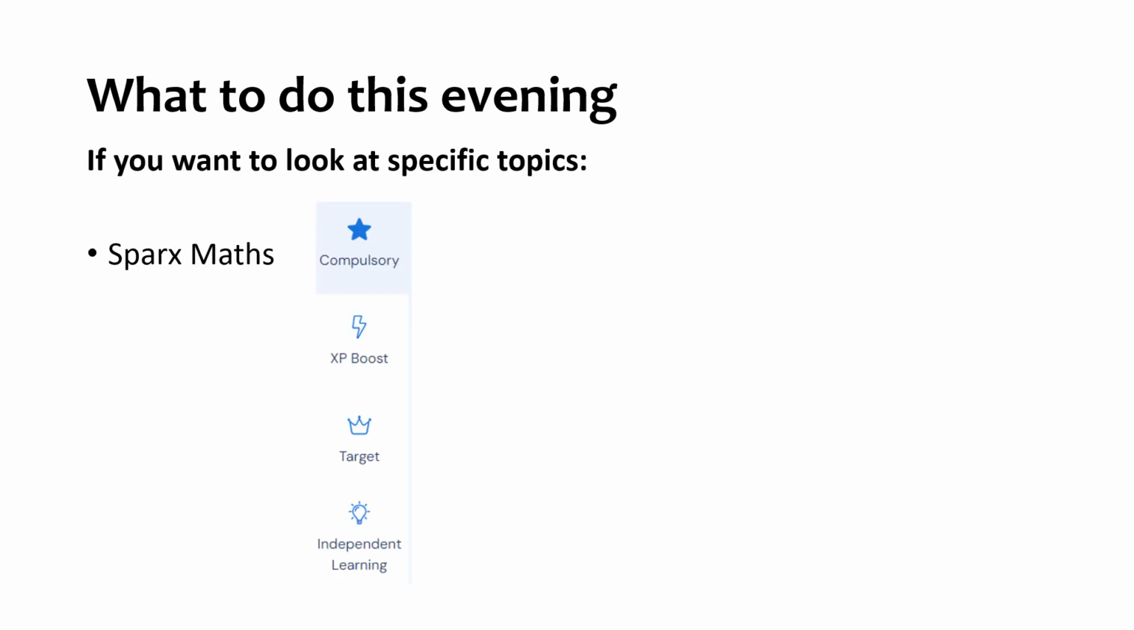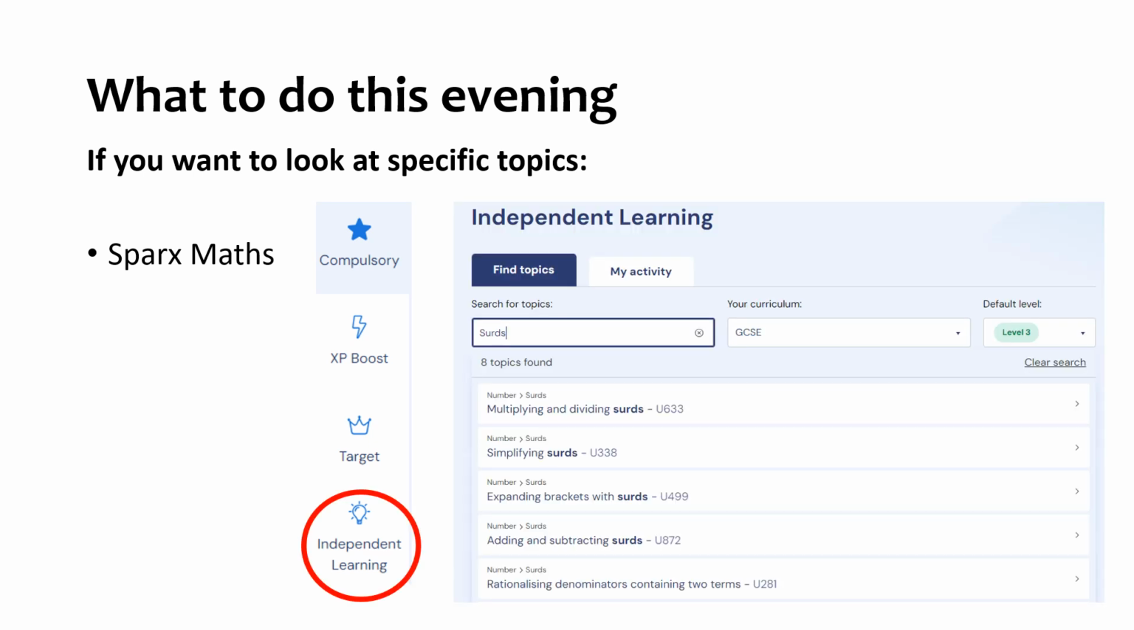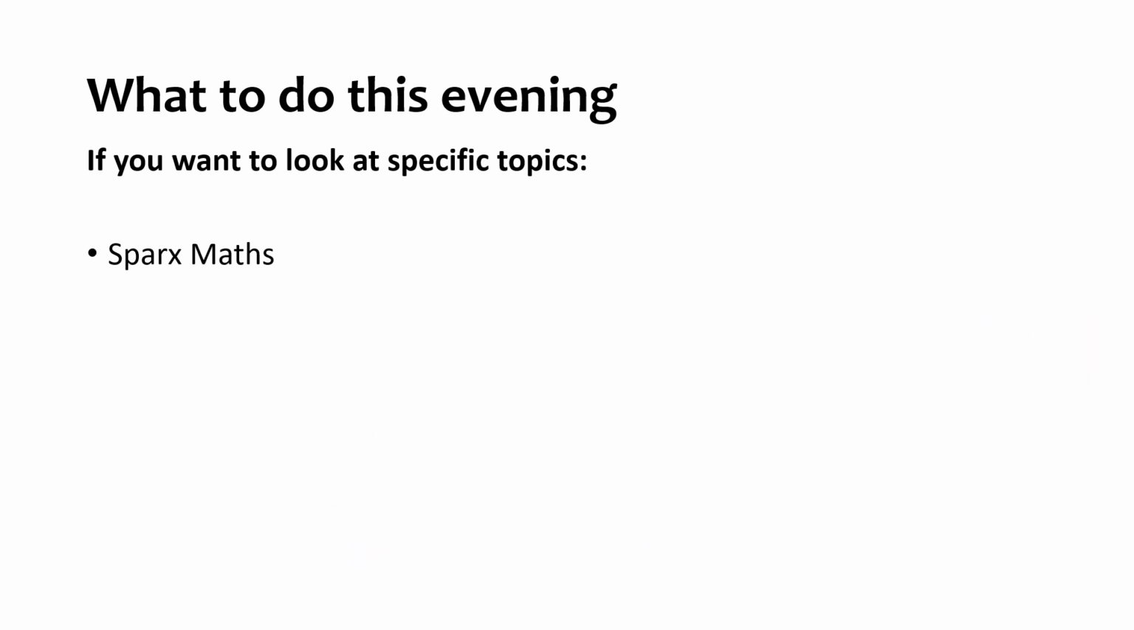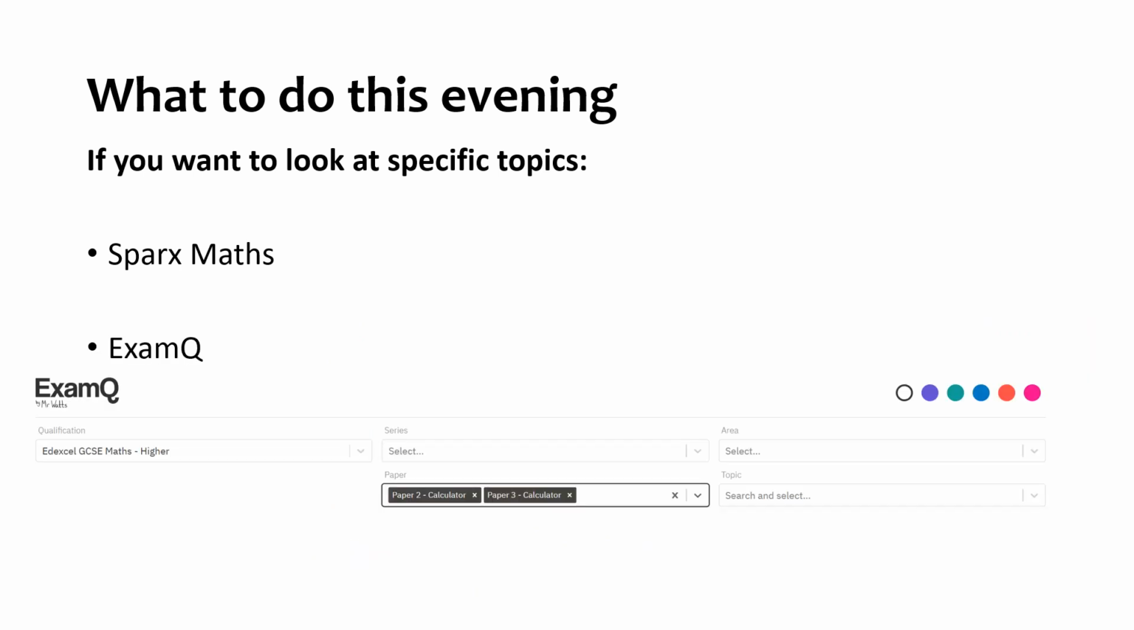So again, what should you do this evening? Hopefully you're quite familiar with all the resources I'm going to signpost to you now, but it is worth doing again. So I would pop yourself onto Sparx, go to independent learning, check that you're on GCSE, and then type in literally any of those topics, and you'll have options and lots of different tasks and questions that you can be answering, and helpful videos to give you hints. On Exam Q again, check that you're on higher. That's the most important part.